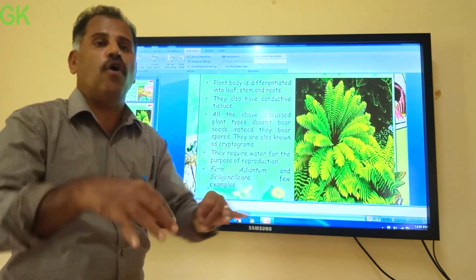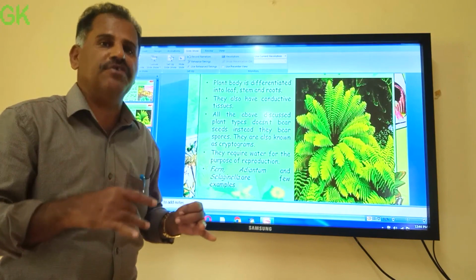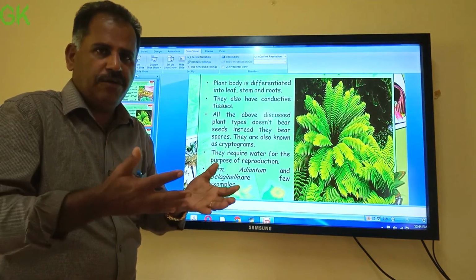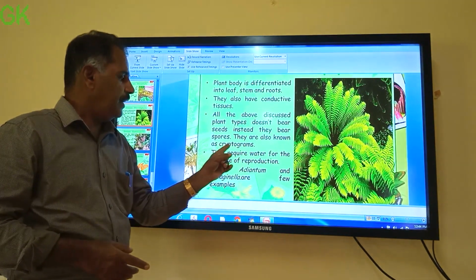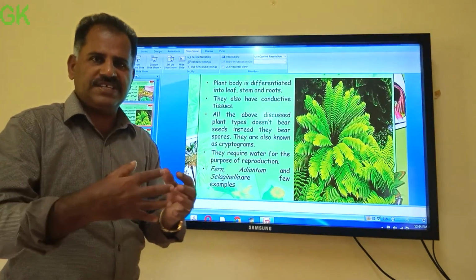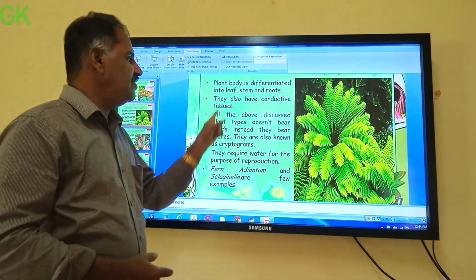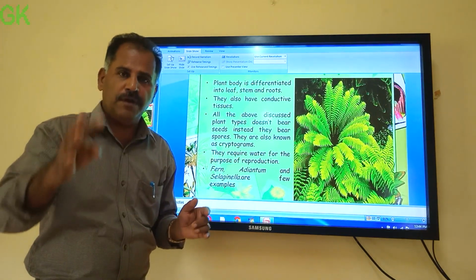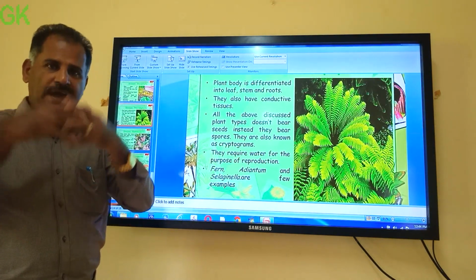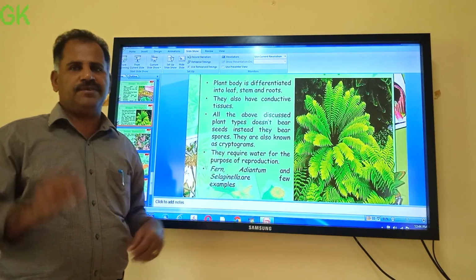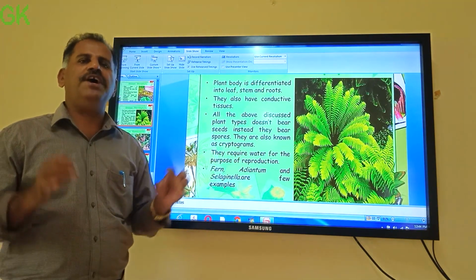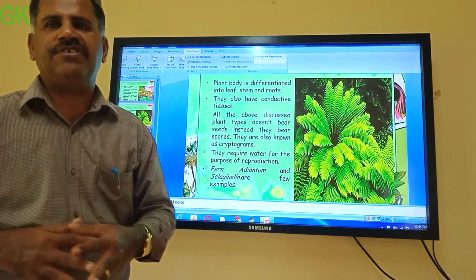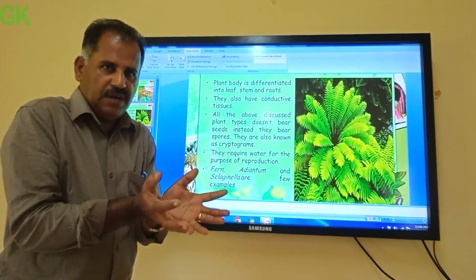Hidden means crypto. There is a Greek word called cryptos. Cryptos means hidden, masked, not seen, not visible. And gamos means union, marriage, means fusion. So these three groups of plants, which are the three groups? Thallophytes, bryophytes, pteridophytes. All these plants are together known as cryptogams. Very important term. Cryptogams. What are cryptogams? Cryptogams are those plants with hidden reproductive structures like spores. It is not visible.